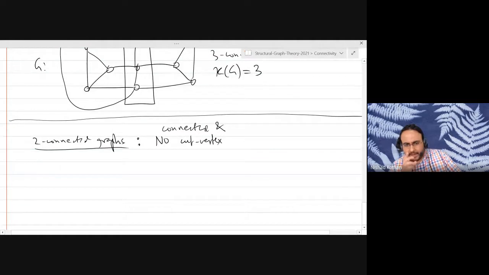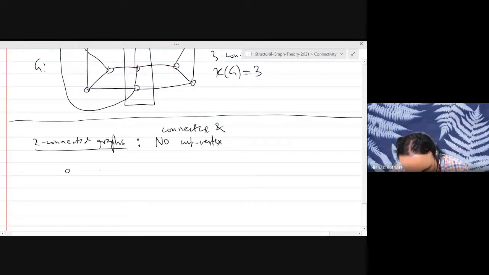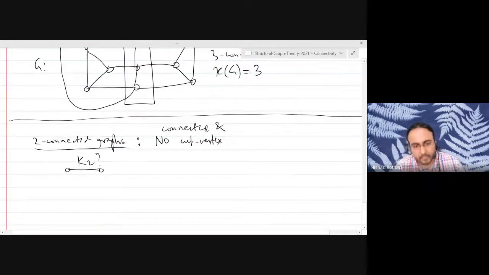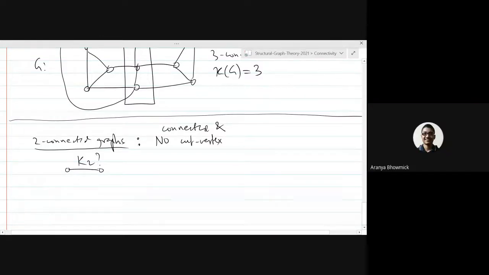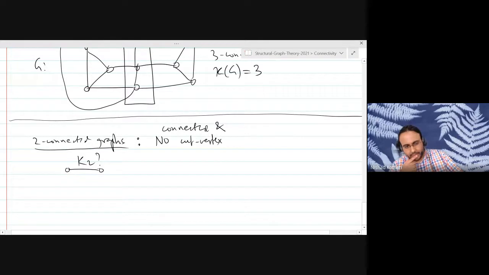And we have to be careful about complete graphs. Every time you think about connectivity, you should make a special case for complete graphs. So what about K2? Is K2 2 connected? I think it will be 2 connected by definition. Is it?